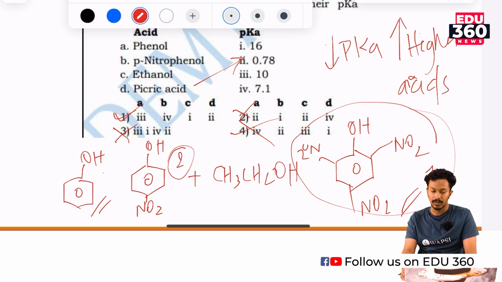This happens readily, forming a compound with the ethanol. Okay, we will be discussing the next one.